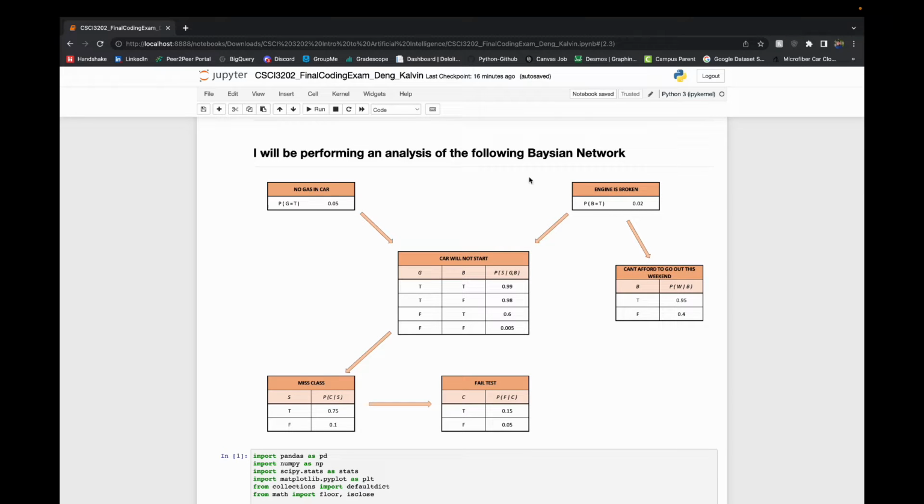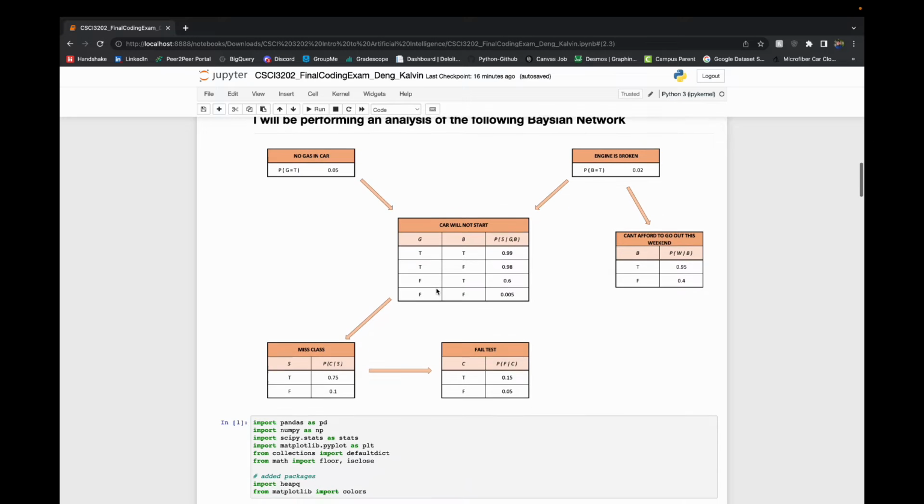At the top, we have no gas in car, and engine is broken. The engine is broken is going to influence whether or not we will be able to go out this weekend. And then engine is broken, and no gas in car will go over whether or not our car will start. And then that can affect whether or not we miss class, and that affects whether or not we fail a test.